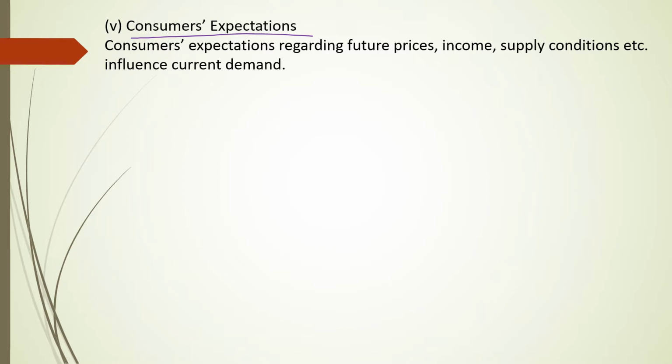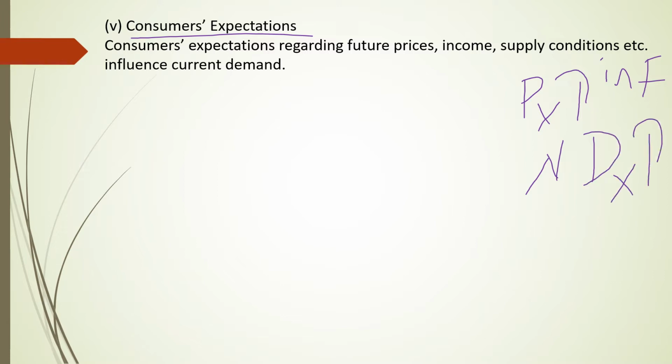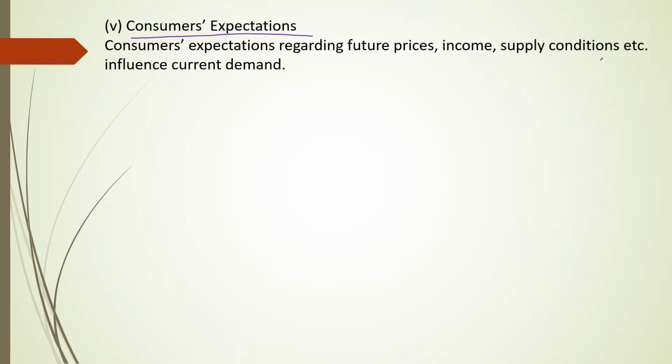Dear students, next one is consumers' expectation. If consumers expect that in future prices will increase, so when they expect that the price of X good will increase in future, then now demand for X good will be increasing. See, consumers' expectation also brings a change in demand for a commodity. And you can guess that income of a consumer.